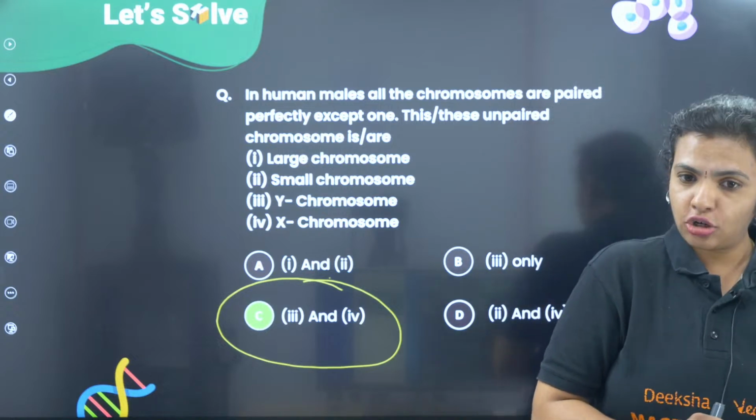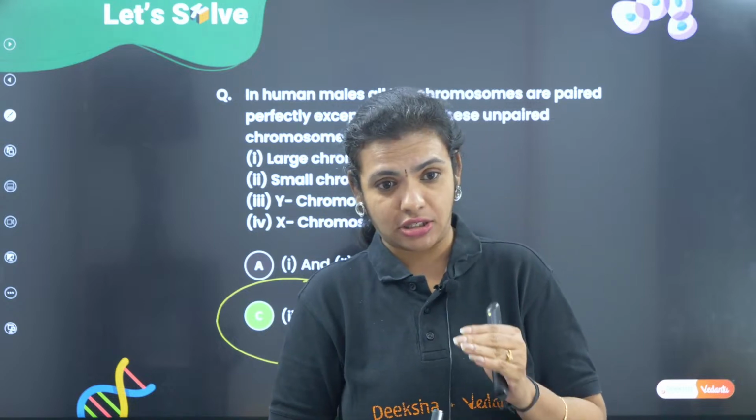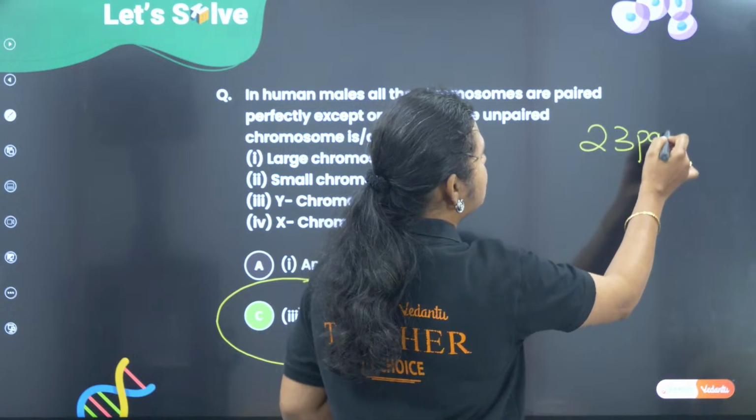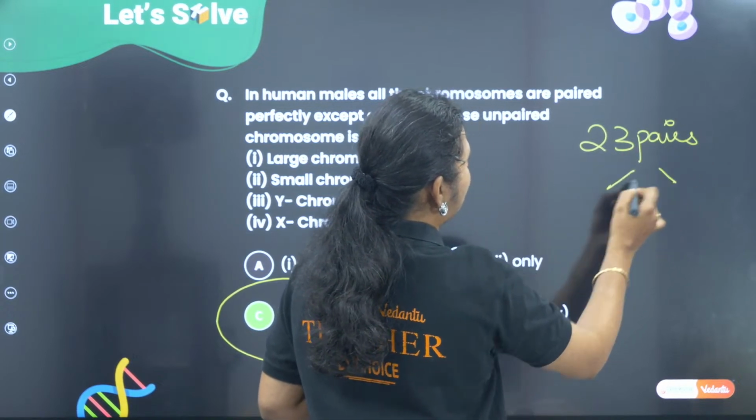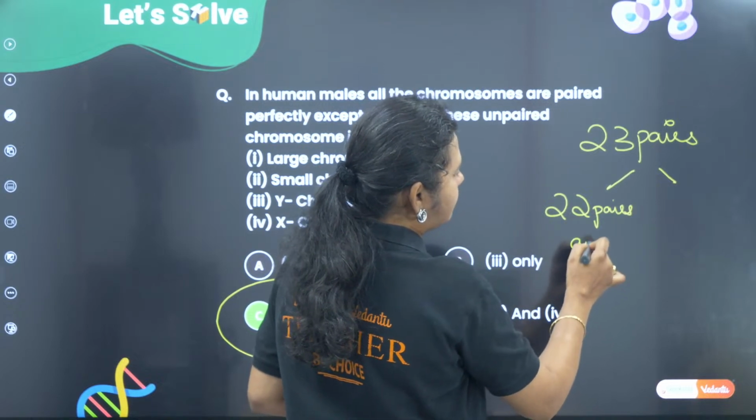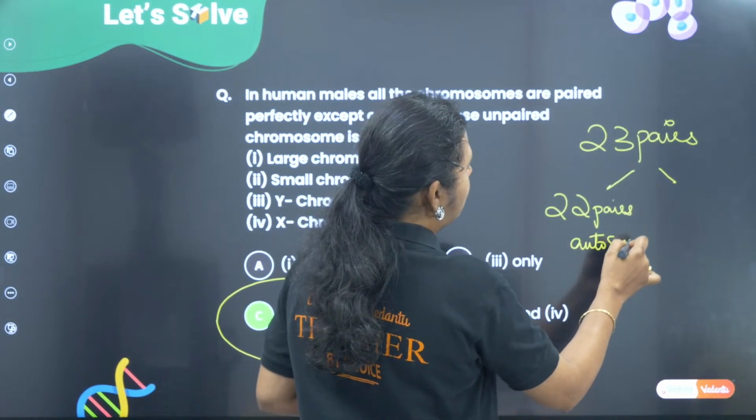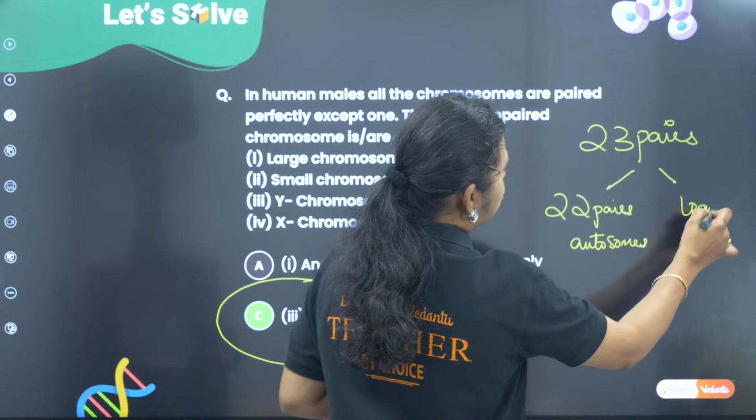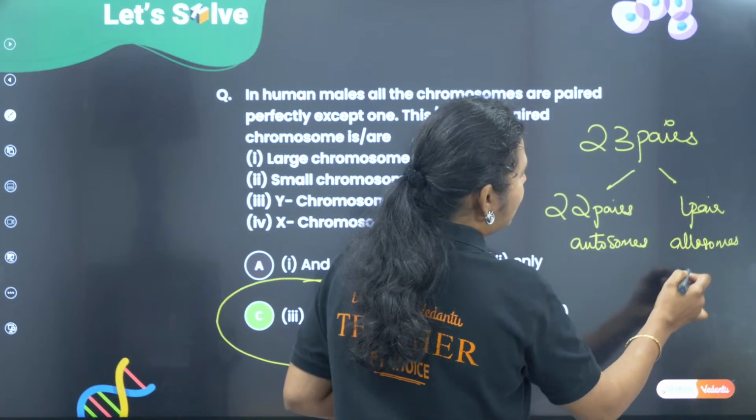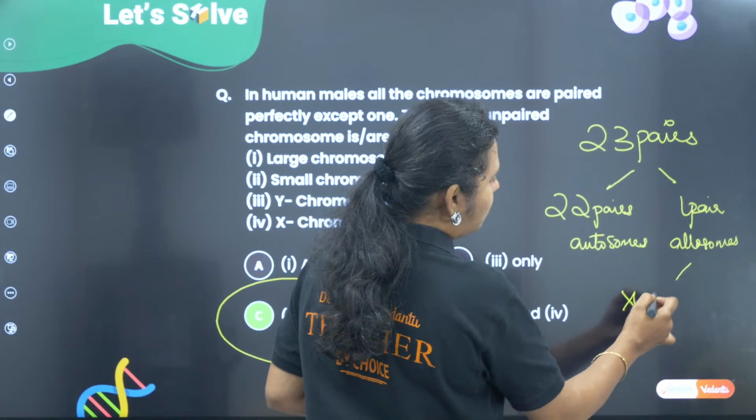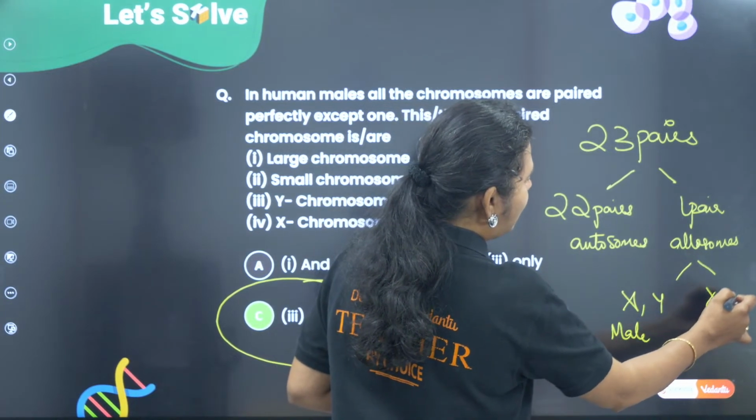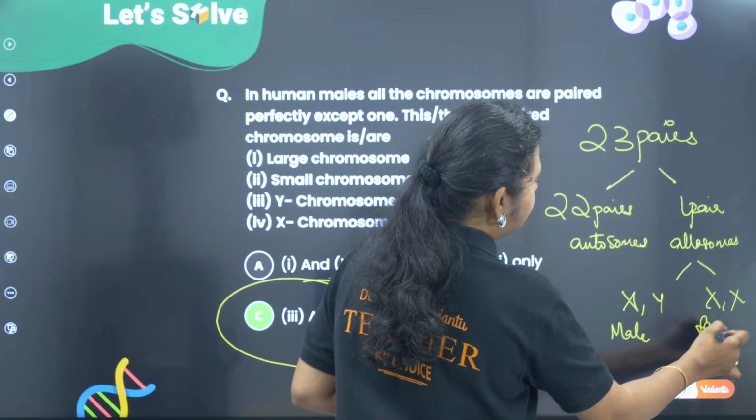So all the chromosomes, as I told, in human beings, we have got 23 pairs of chromosomes, children. Out of these 23 pairs, we can divide them as 22 pairs of autosomes and one pair of sex chromosomes, or you can call them allosomes. These allosomes are going to be X, Y in case of a human male, and in case of a human female, it's going to be XX.